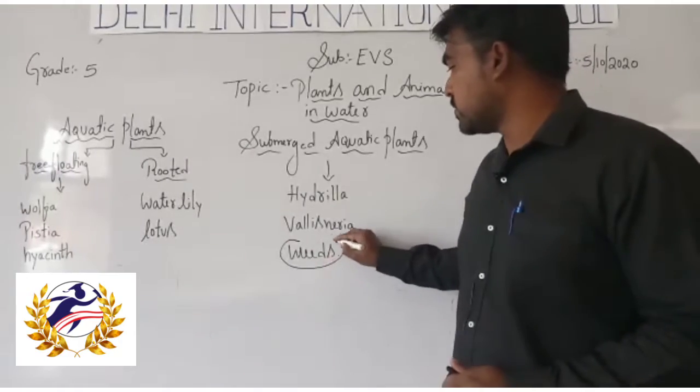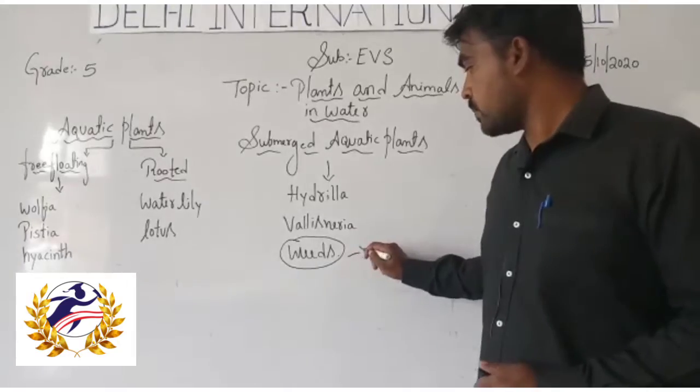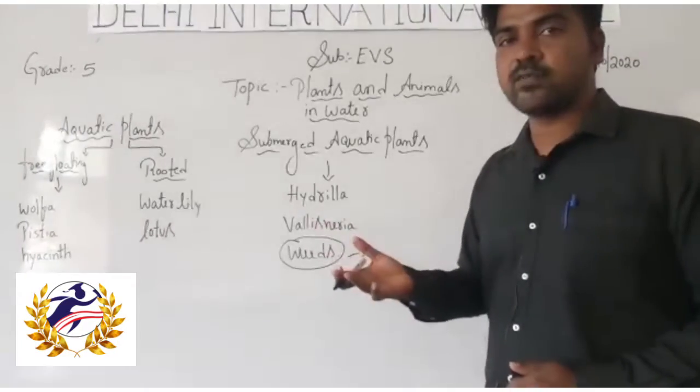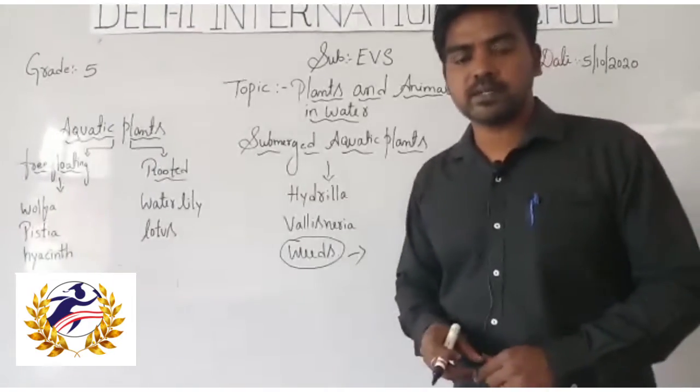Weeds are usually green in color and are very tiny plants, which we can see floating on the water. Just hold on, friends, we'll go to the next concept.